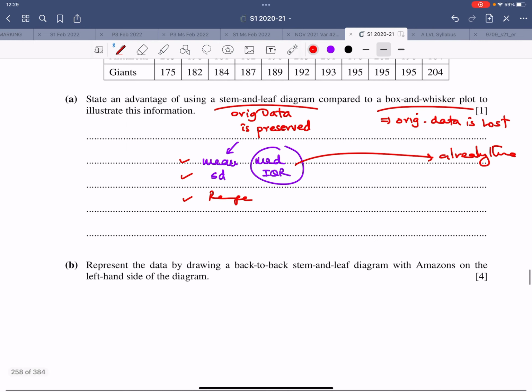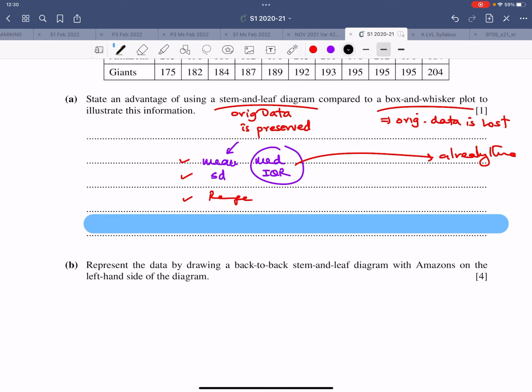If, for example, the examiner had asked the advantage of box versus stem, then we can talk about the 5-point summary. What do we have? We have the lowest value, the lower quartile, the median, the upper quartile, and the highest value. Actually, these three are the most important things right away. What else can you see? You can see the skewness of the distribution. So that is the advantage of box versus stem.